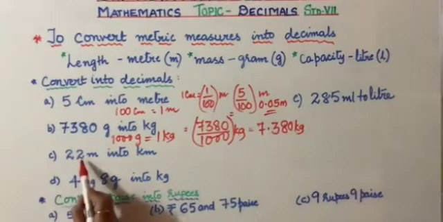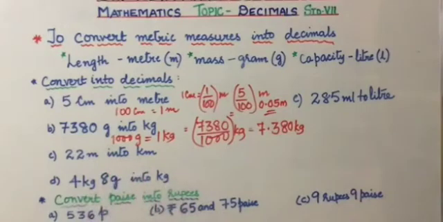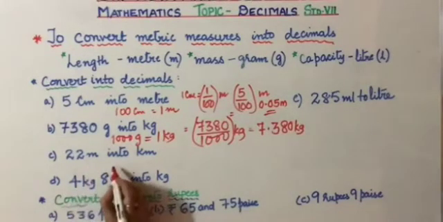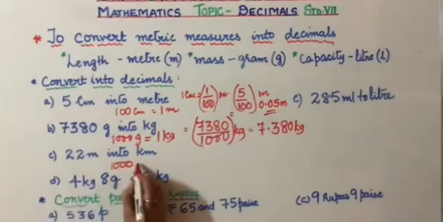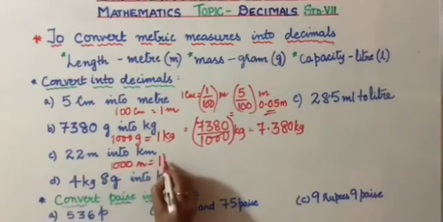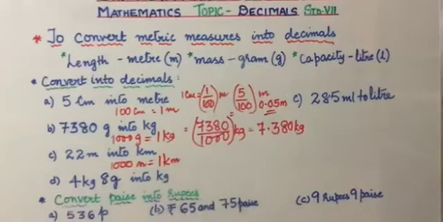Next one, 22 meters into kilometers we have to convert. Okay. So how many meters make 1 kilometer? Try to recall, children. All this we have done in 6 standards. So I'm going a little fast. So 1000 meters is 1 kilometer. I think all of you agree.